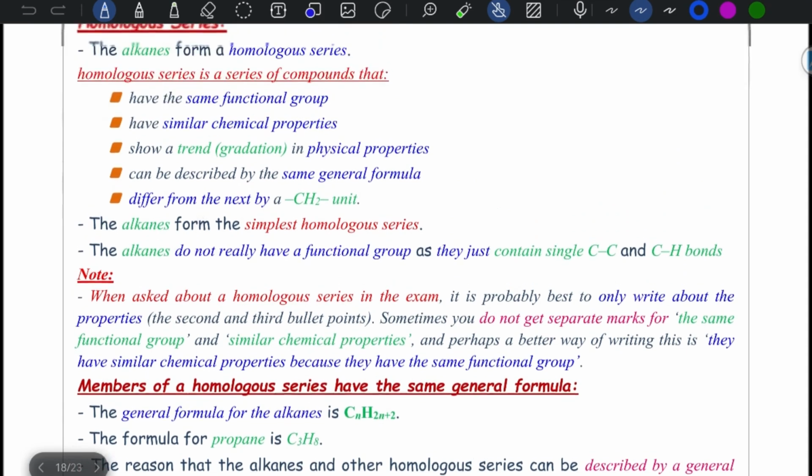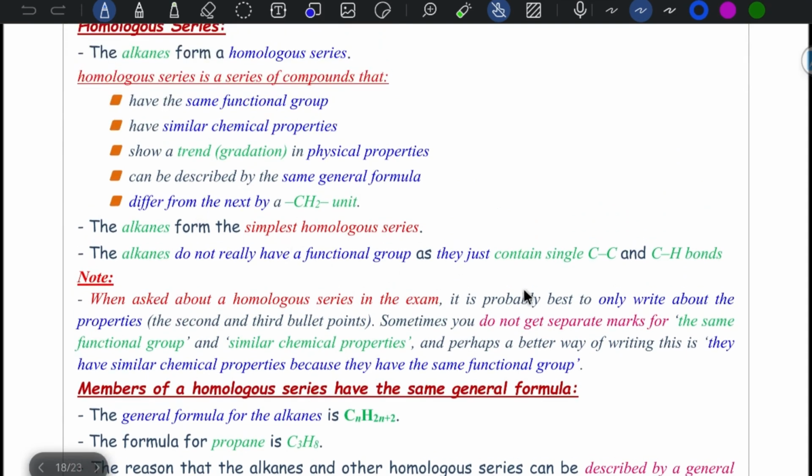When they ask you about homologous series in the exam, only write about the second and third properties, the same functional group and similar chemical properties, considered as 1 mark. They have similar chemical properties because they have the same functional group.